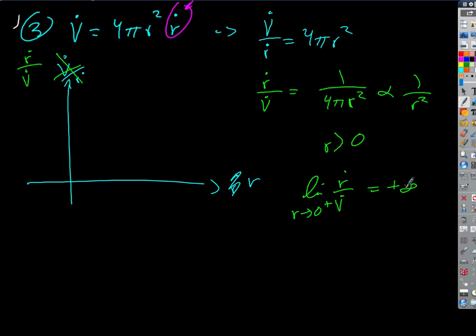What is the limit? Let's try this one. We haven't talked about this yet, but see if you can handle this. Limit of R dot over V dot as R approaches infinity. What's that going to be? 0. Right? And it's nonlinear. So this is just going to look like this, isn't it? It's going to go.